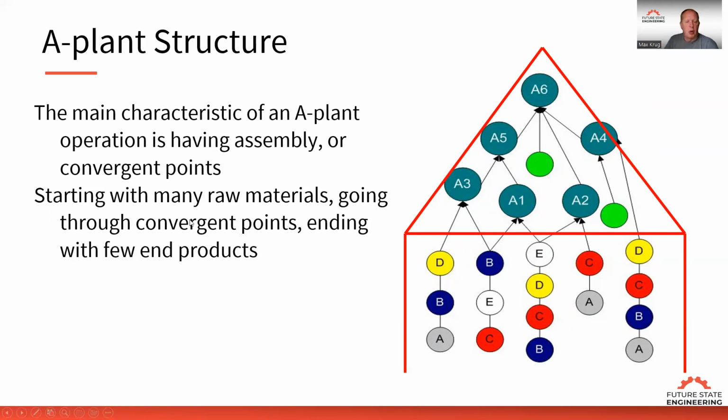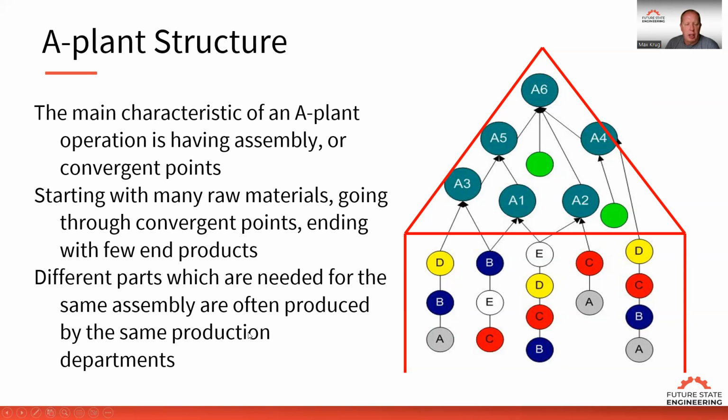So we start with many raw materials going through convergent points, ending up with few end products. That's an A structure, and different parts that are needed for the same assembly are often produced by the same production department. So these machines and these departments are producing all the components that are needed for the final assembly. And again, if we have poor synchronization, then we can't put the products together.